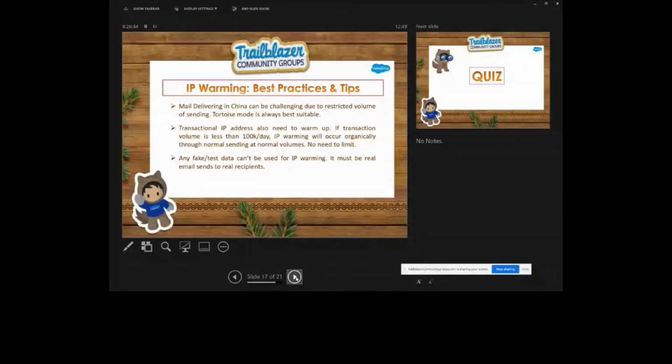Sometimes, if you are not sending email for 2 or 3 weeks, you may not have any problem, because you can maintain the same reputation, because the warm-up process is a little bit slow. But if you are not warming up the IP, then obviously you have to build up again. Okay, so Shefali, can you please explain more about transactional IP addresses?